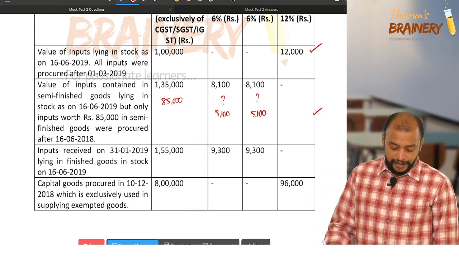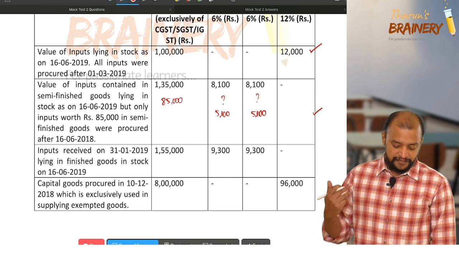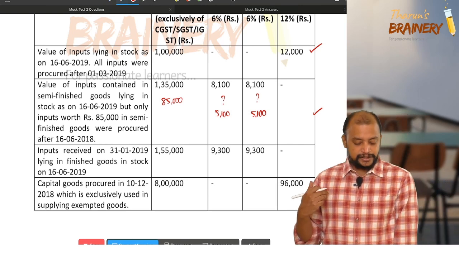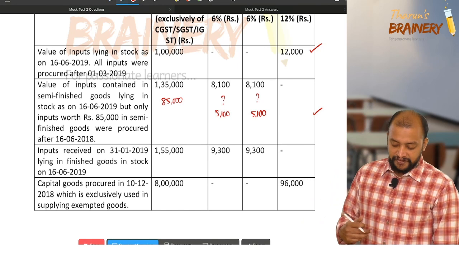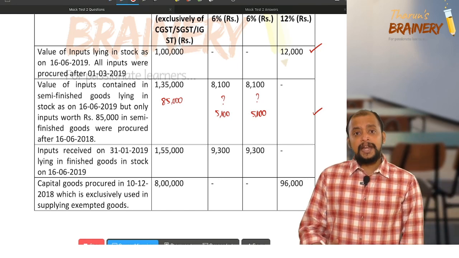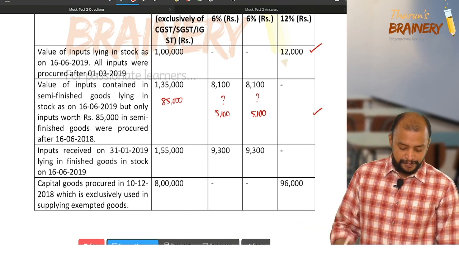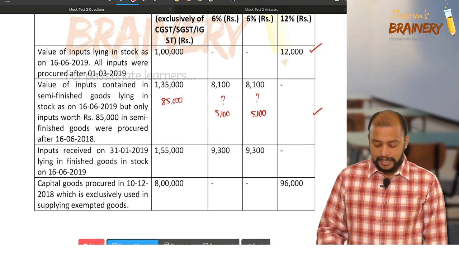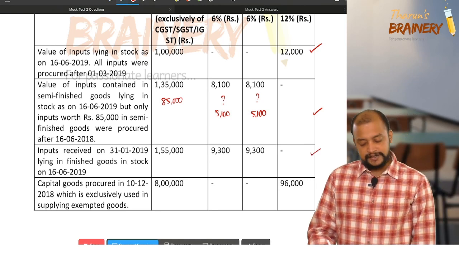Then inputs received on 31/1/2019 lying in finished goods in stock on 16/6/2019, 1,55,000 and 9,300. Is it purchased within 1 year? Of course. So therefore we can take this as ITC.